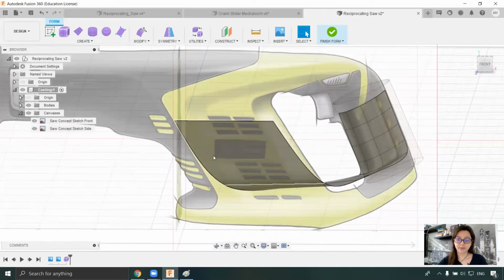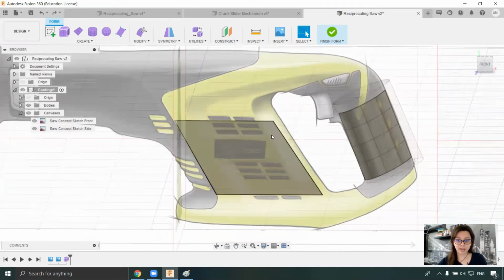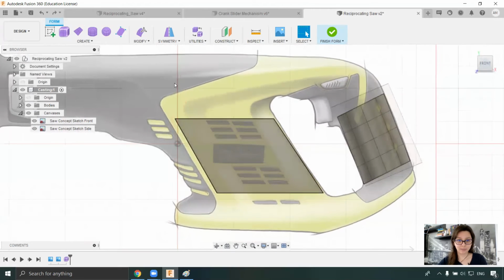That's because here we have only one face and here we have 4 faces. This face doesn't show any direction where I want to go with this part of the body. So let's go back, and what is a better idea before doing this operation is to create more faces and create more T-splines on this side.